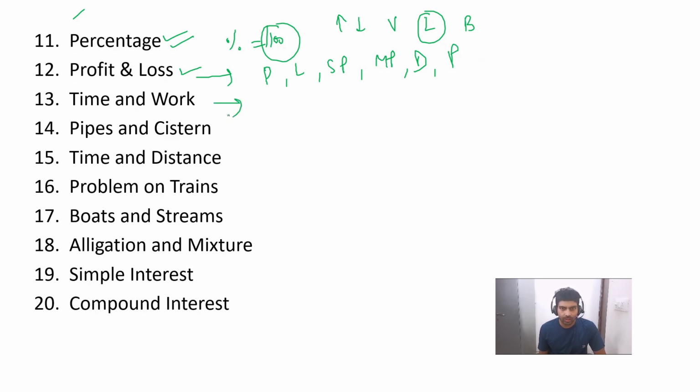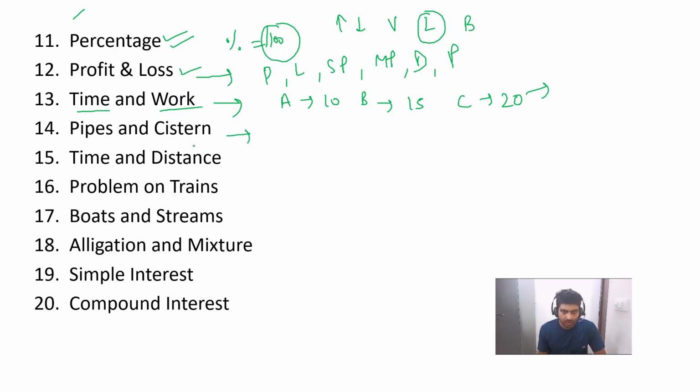This is also one of the most important topics in quant. The next topic is time and work. One person A is doing the work in 10 days, another person B is doing the work in 15 days, and another person C is finishing the same work in 20 days. What is the total number of days they will take to finish? Sometimes A leaves before, sometimes B leaves before, and another person joins in between.